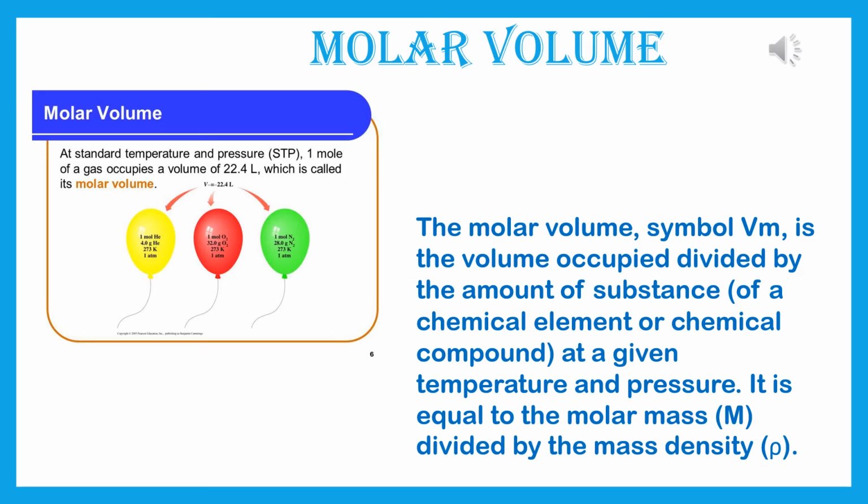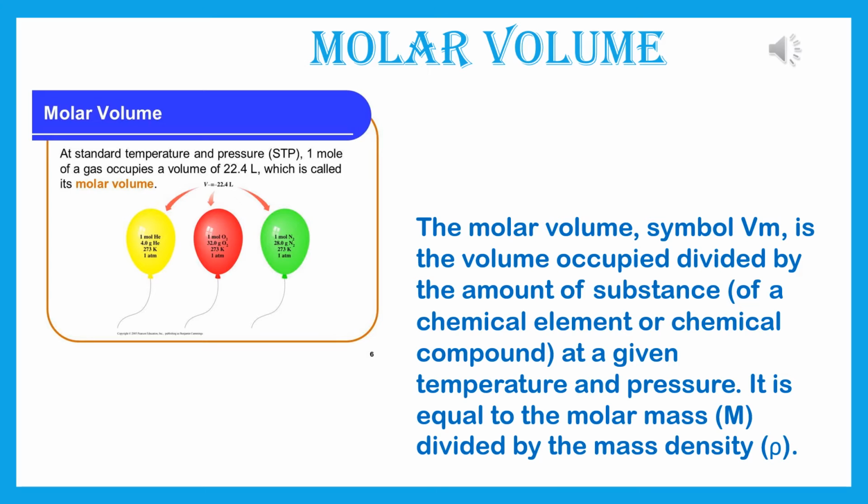Now molar volume. The molar volume, symbol Vm, is the volume occupied divided by the amount of substance of a chemical element or chemical compound at a given temperature and pressure. It is equal to the molar mass, that is capital M, divided by the mass density, that is rho. So at standard temperature and pressure, that is STP, 1 mole of a gas occupies a volume of 22.4 liters, which is called its molar volume.